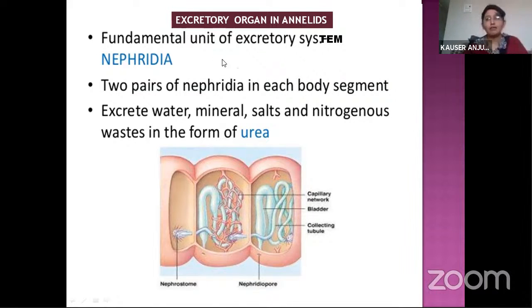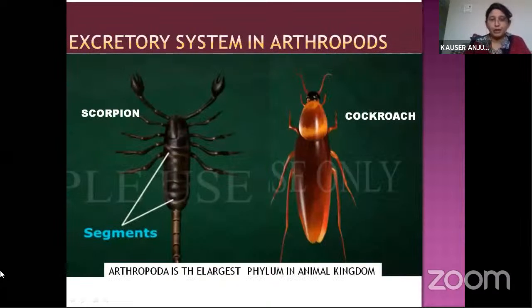So Annelida is a phylum where the examples are earthworm and leech. These use excretory organs called nephridia. And what are the excretory wastes? It will excrete water, minerals, salts, and some nitrogenous waste. What is the nitrogenous waste here? It is urea. Okay, so we will move to the next phylum, that is Arthropoda.